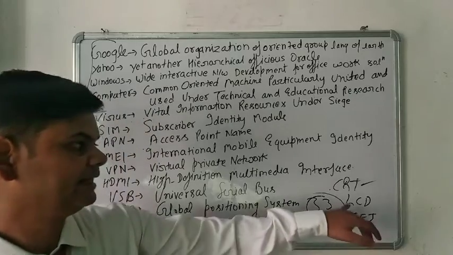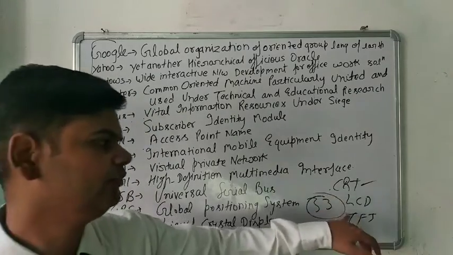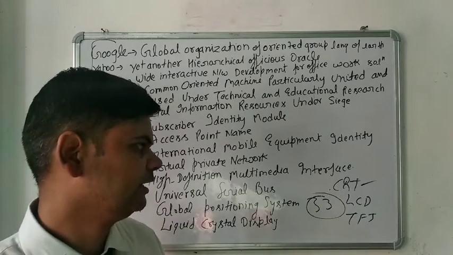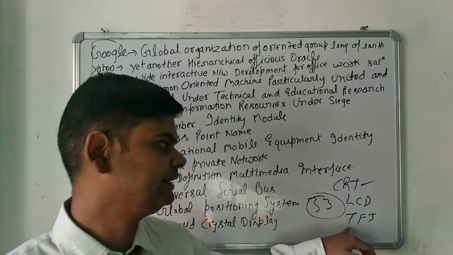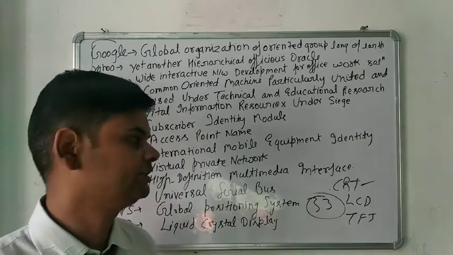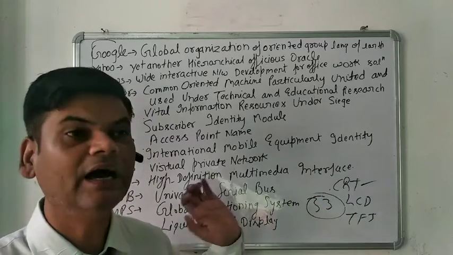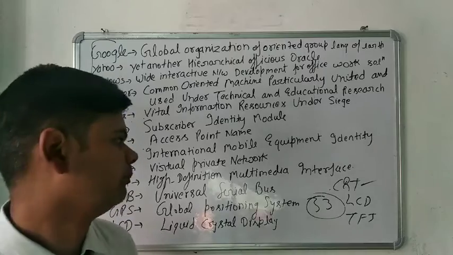The second is the LCD, liquid crystal display. In that we are not using tubes, we are using liquids. So that is the advanced technology over the CRT. The third one is the TFT, transistor. In that we are using transistors, we are not using liquid and we are not using tubes. So these are mainly the three categories of computer monitor.